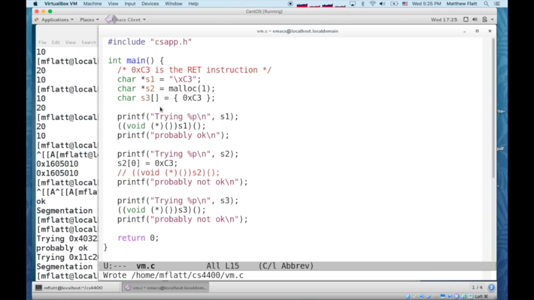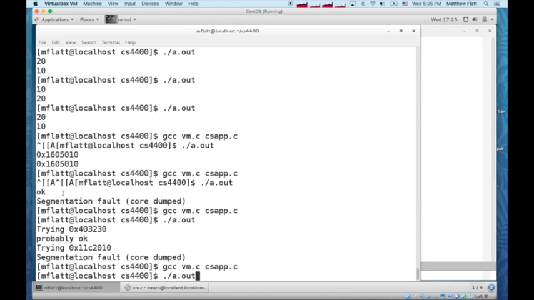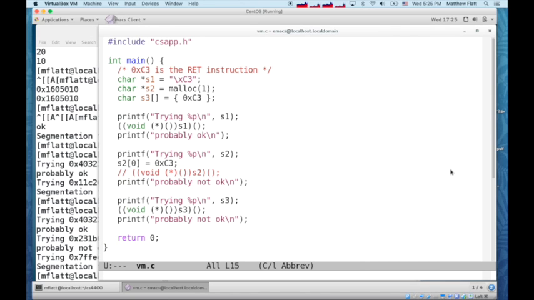Our last question is, what about local variables, things on the stack? So now I have on the stack some code that just does a return. Can I jump to bits of the stack and execute them? We hope not, and in fact, it is not allowed. So the stack is not executable either. All of this is possible, again, because the virtual memory system was configured as the program was loaded to say just the code parts, or at least just the non-writable parts of the executable, can be executed.